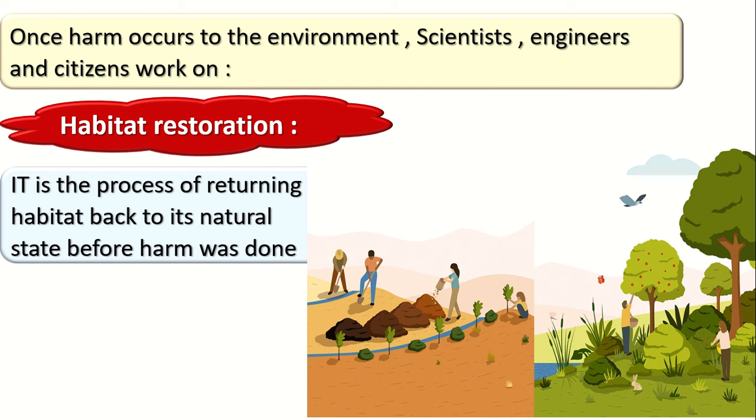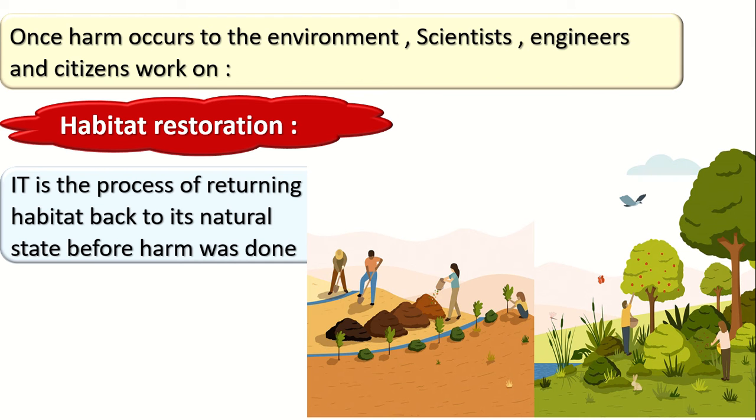What should we do to return our environment again? All the scientists, the engineers, and the citizens must work together to make a habitat restoration. What is the meaning of habitat restoration?